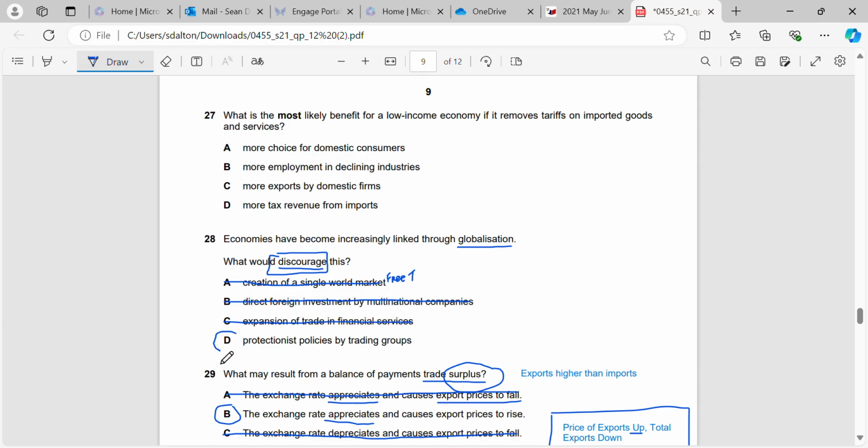But if we put protectionist policies by trading groups, what's that going to do? That's going to restrict imports, and through restricting imports we're stopping trade, so we are discouraging globalization from happening. Okay, so the correct answer there is D.